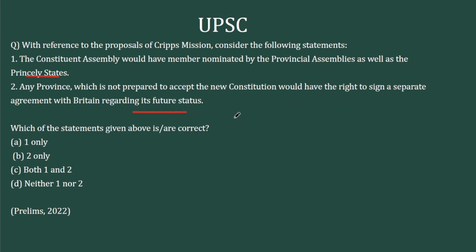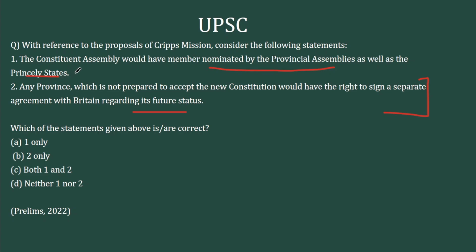If you want to answer this question, you have to pay attention to the detailing in the statement. In the second statement, any province which is not prepared to accept the new constitution would have the right to sign a separate agreement. Now, this is something that was there even in the 1947 India Independence Act. So it is likely that the British will propose something like that in the Cripps Mission as well. But look at the first statement. The Constituent Assembly would have member nominated by the provisional assemblies as well as the princely states.